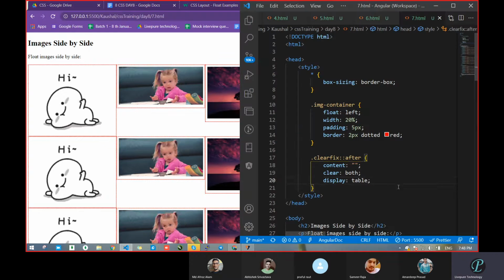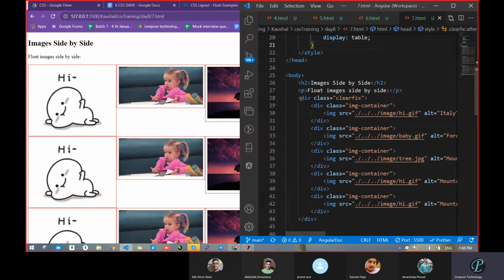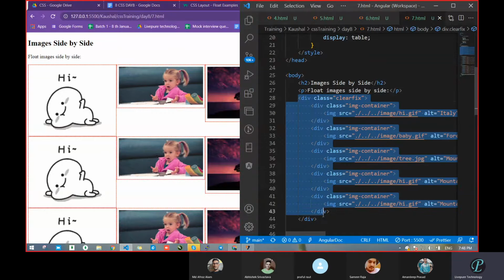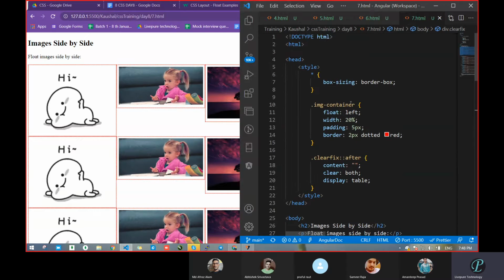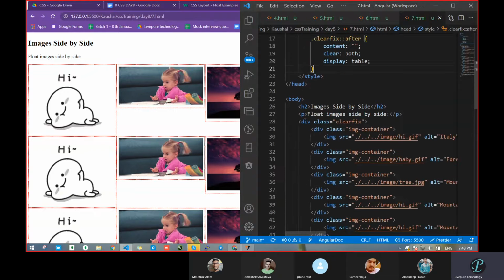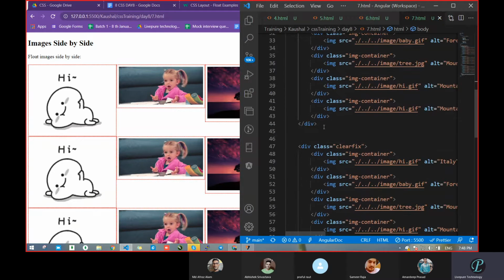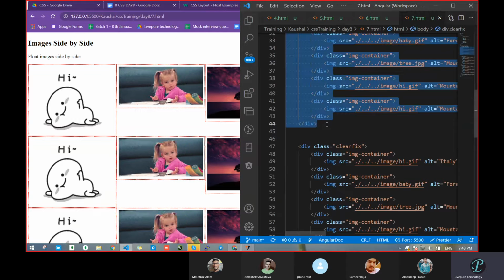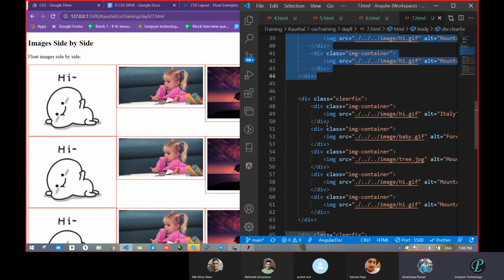What we had done is just copy paste the above one. This complete div, because my complete CSS is applied here. On this one, clearfix is written. Our CSS is already written. What we will do is copy this complete div and paste it at the bottom. Correct or not? As many times as you want. No need for a break and this thing, because div is already breaking. It is block level. Correct. Clear? Got it? So as many times as you want this sequence, just copy paste.